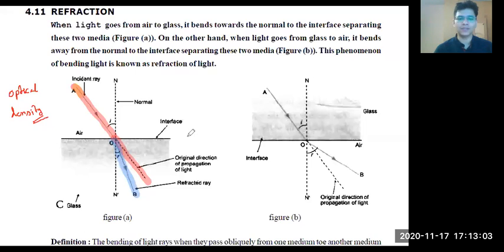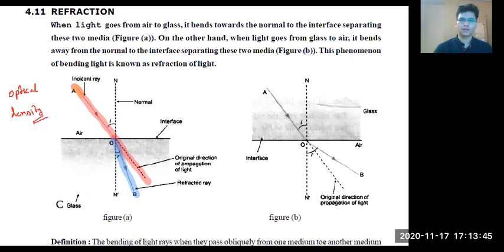This is what happens, and this phenomenon is called refraction. So I can say that refraction is a phenomenon in which light bends when it passes from one medium to another medium, as simple as that. Now we will think logically and not memorize anything. If light is coming from air to glass, its speed will slow down, and if the speed is decreasing, then it will bend toward the normal, right? Everyone tell me yes or no.